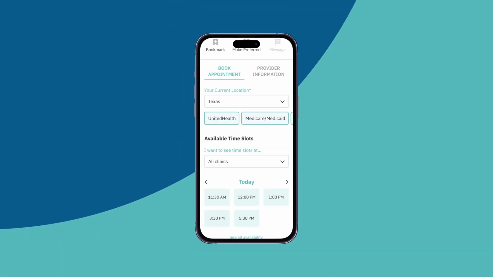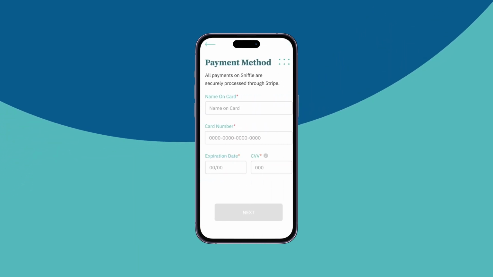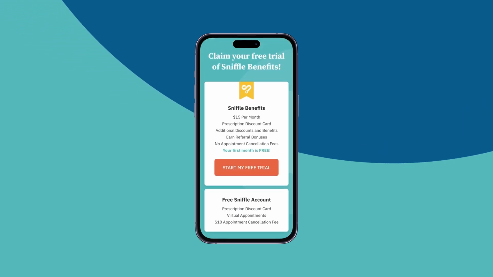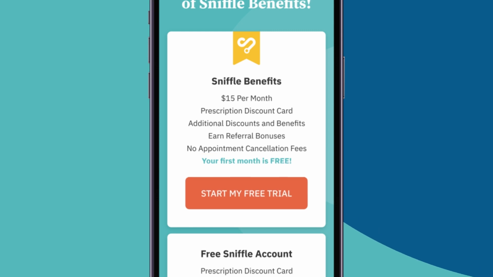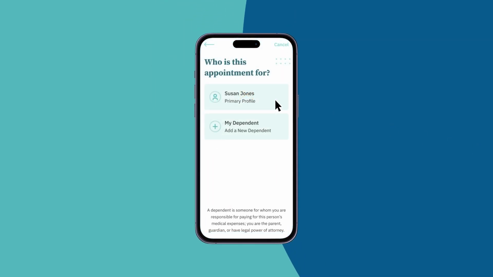If you haven't already done so, you'll then be asked to create a Sniffle account, which will include your payment method. You can choose a free account or one that includes Sniffle benefits. You will then continue with booking your virtual visit.